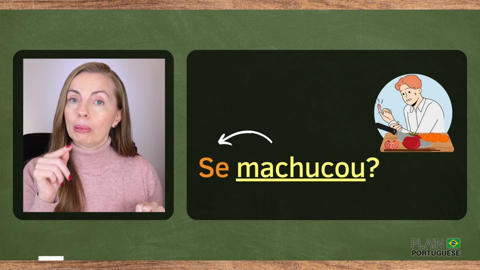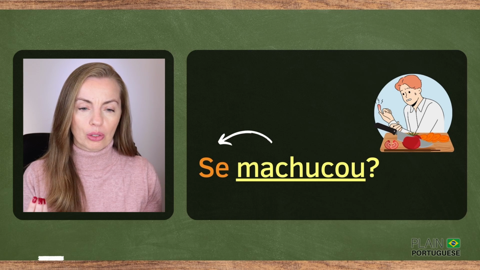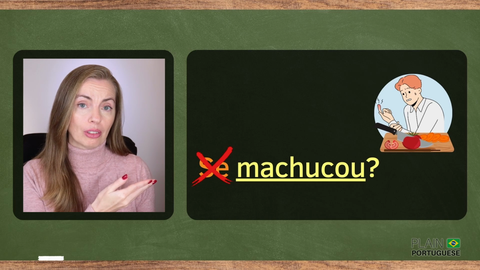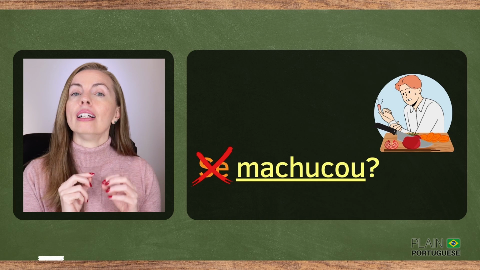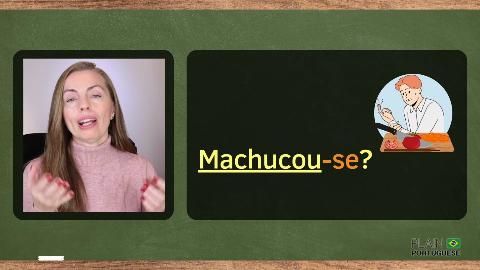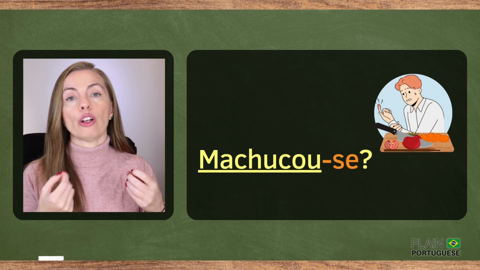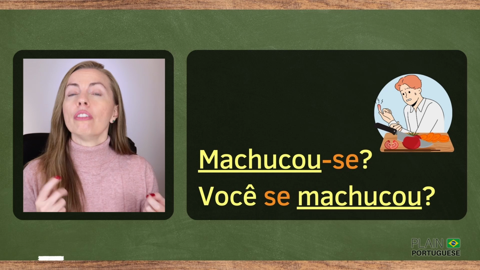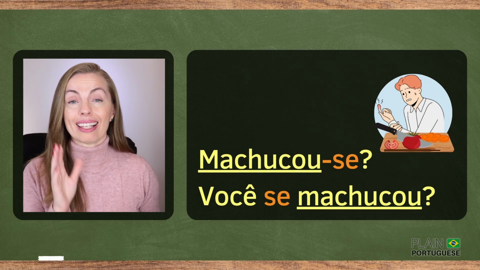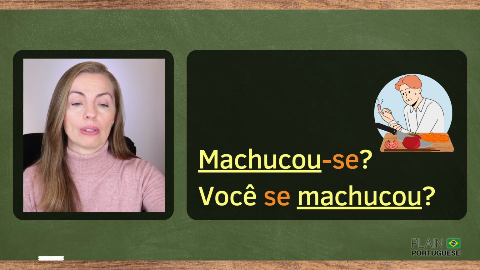Write this down if you plan to take a test or write more formal texts, articles. Avoid starting sentences with object pronouns. Don't write se machucou. No. Please write machucou-se. Or you can even insert a personal pronoun before se. Você se machucou? But avoid starting sentences or questions with object pronouns.